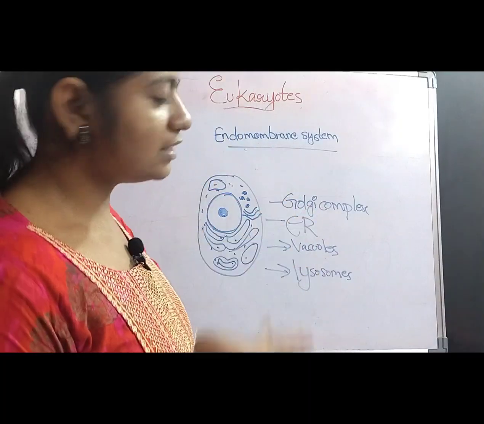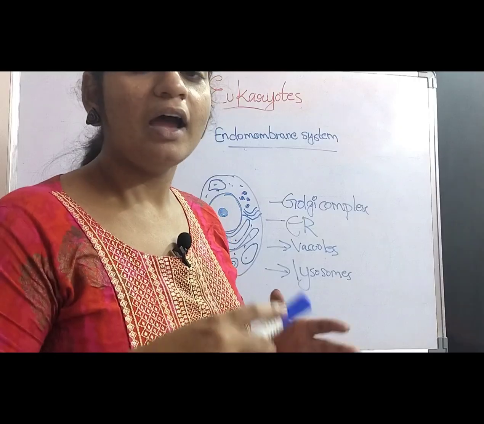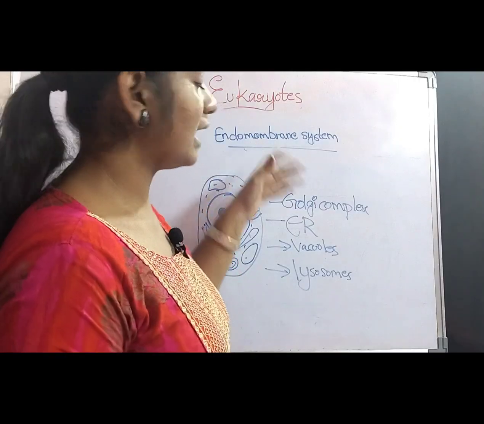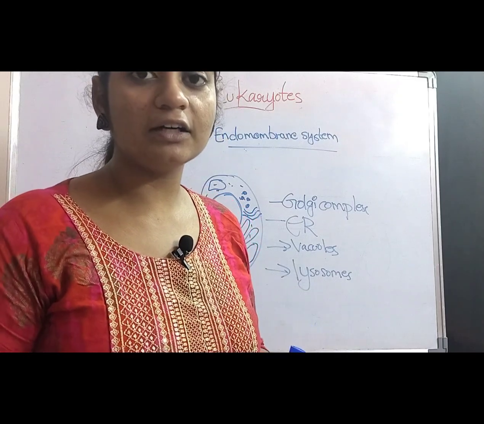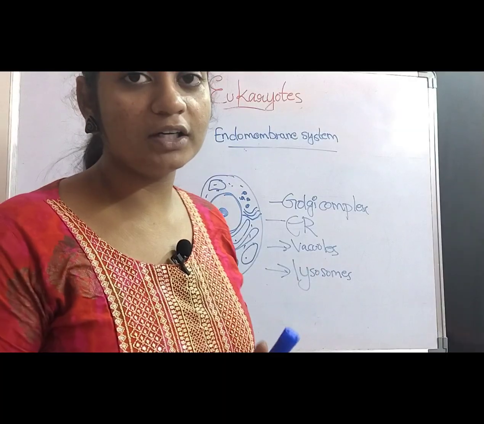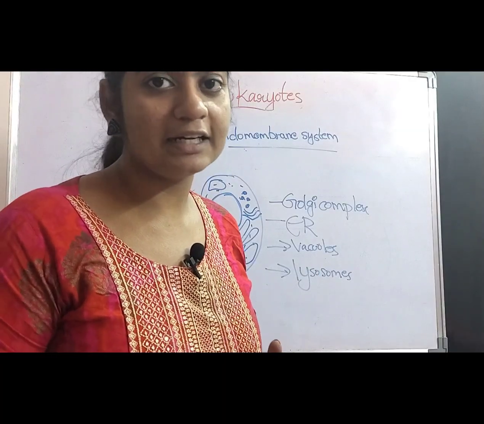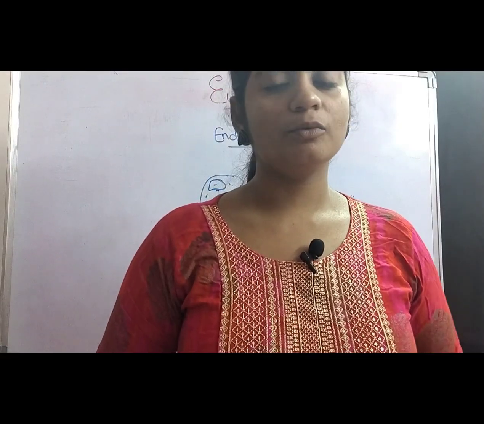And other than these, what are the cell organelles present? Mitochondria, plastids, and also peroxisomes. These three cell organelles do not come under the category of the endomembrane system. Why? Because they are not coordinated with the other cell organelles. Only these four are coordinated and perform the function which is required for cell development or any other process. So this was about the complete endomembrane system in the eukaryotic cell.